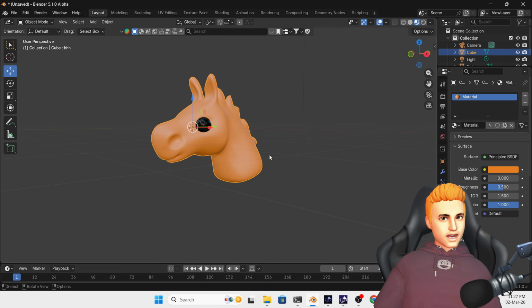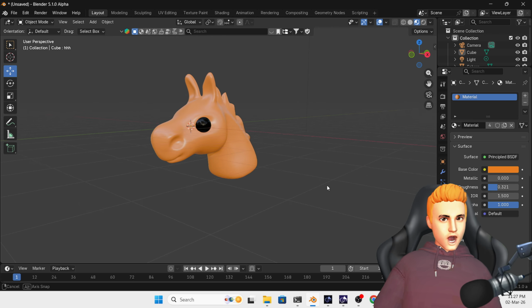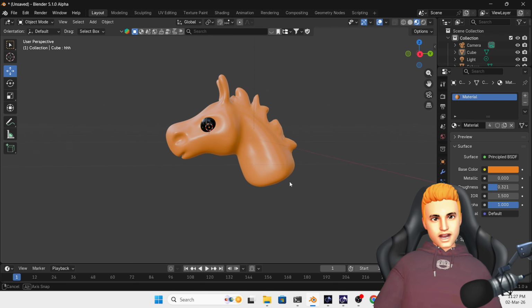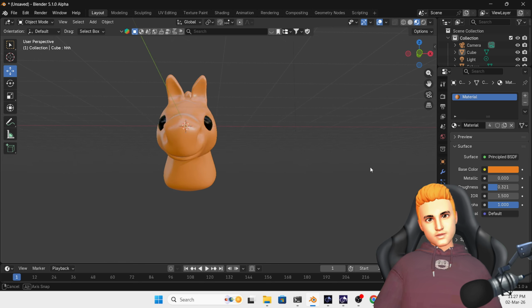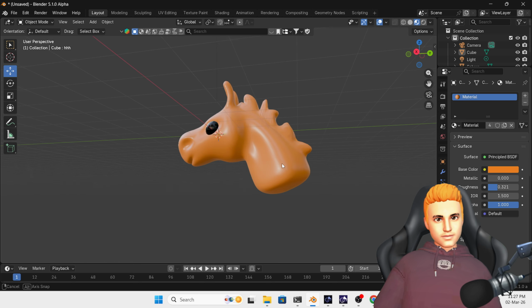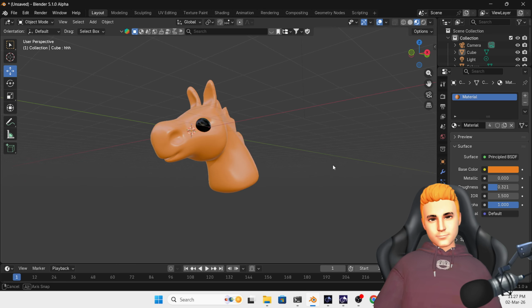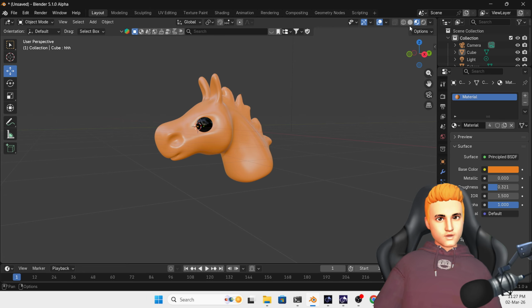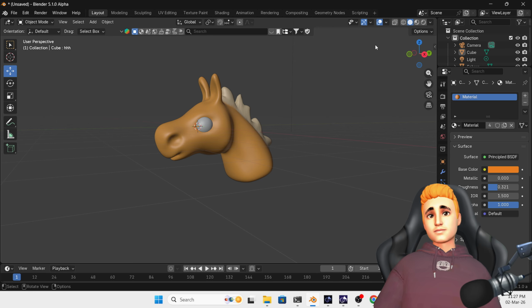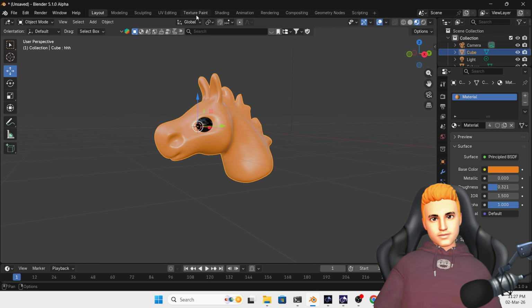So that's it, friend. Here is a very simple horse model sculpted in Blender. You can also view it in this position and this. You can also add painted texture, and then you can also texture paint this horse. Let's texture paint this horse. First, we have to do unwrapping.